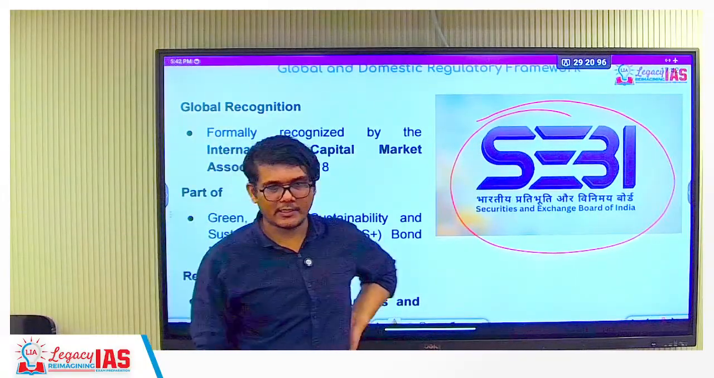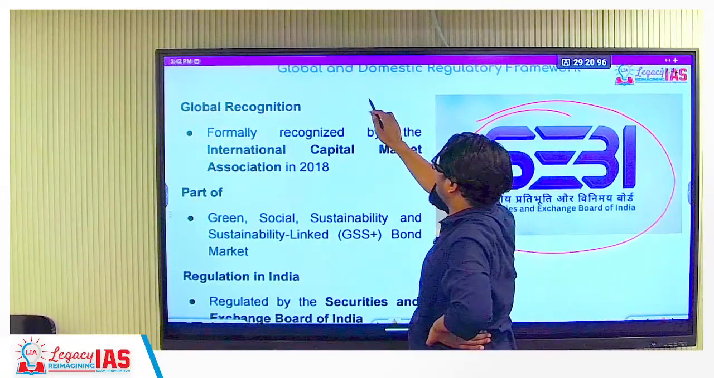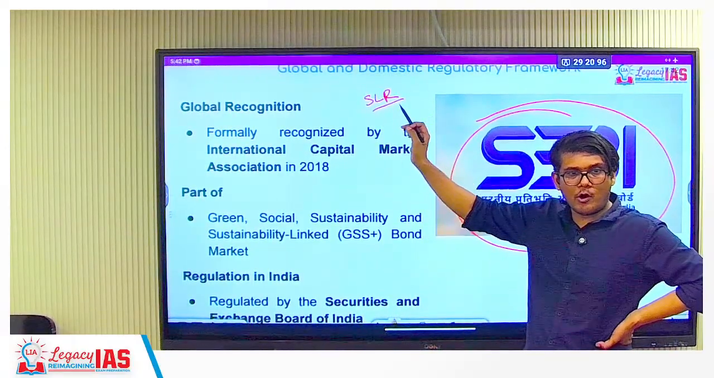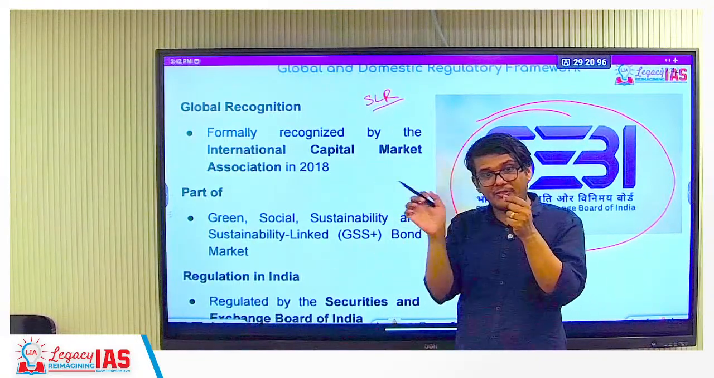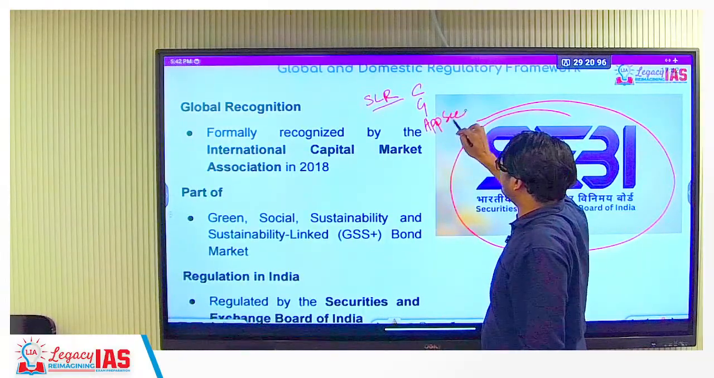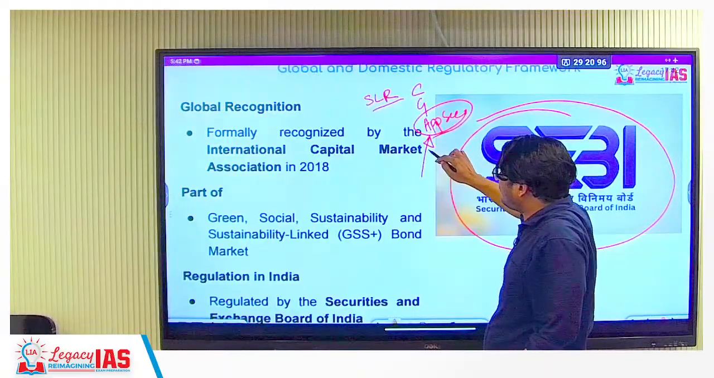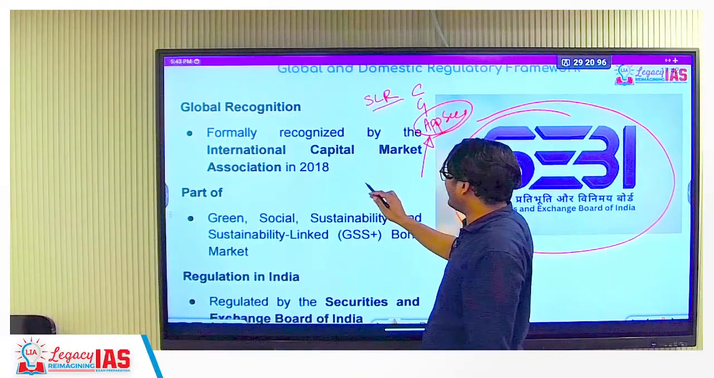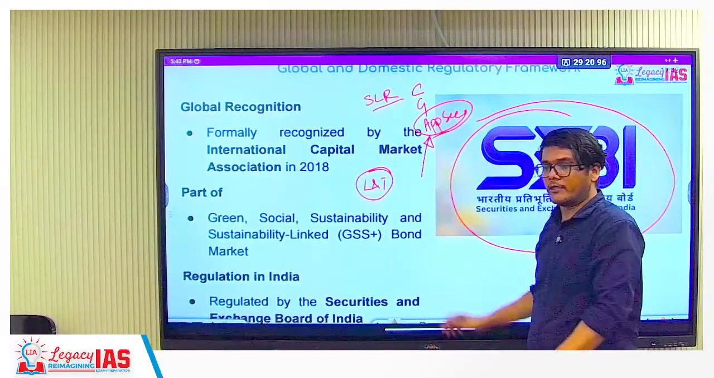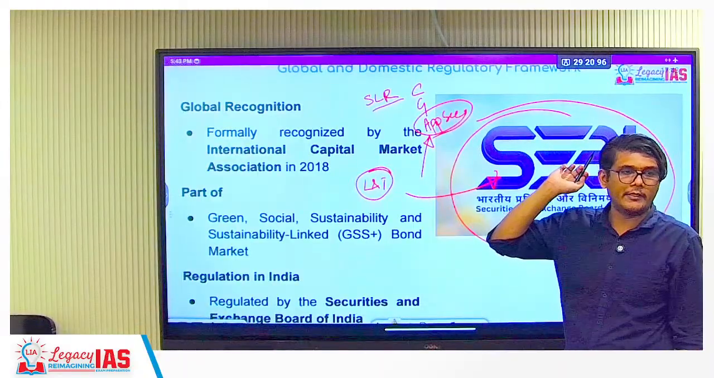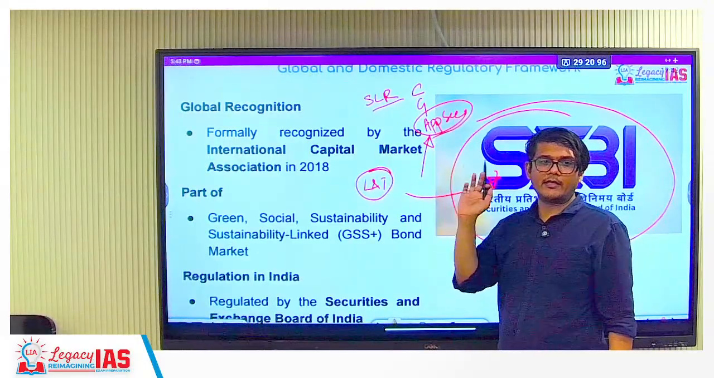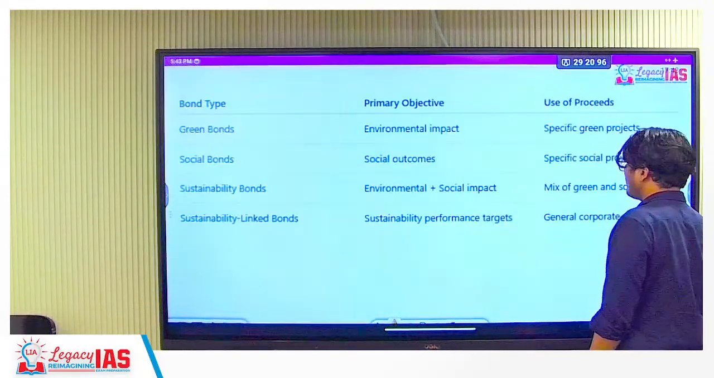Is that clear? Okay. Remember in banking we talk about the statutory liquidity ratio, the minimum amount of money that scheduled commercial banks are required to keep with themselves in the form of cash, gold or approved securities. Now what those approved securities are, RBI tells. Let's say RBI says L&T's bond is an approved security, but who allowed L&T to issue the bond? SEBI allowed L&T to issue the bond. Is that clear? So the allowance is given by SEBI. This is the player in the bond market.